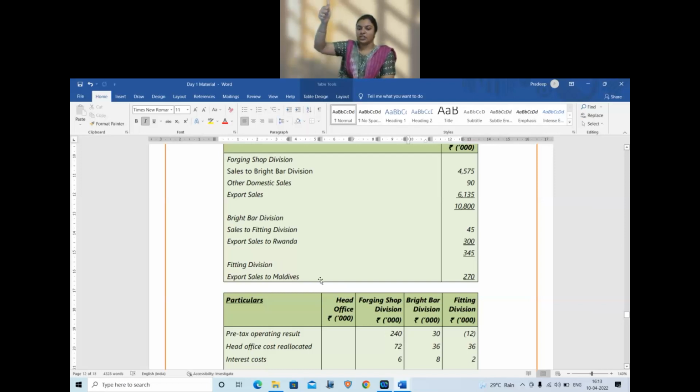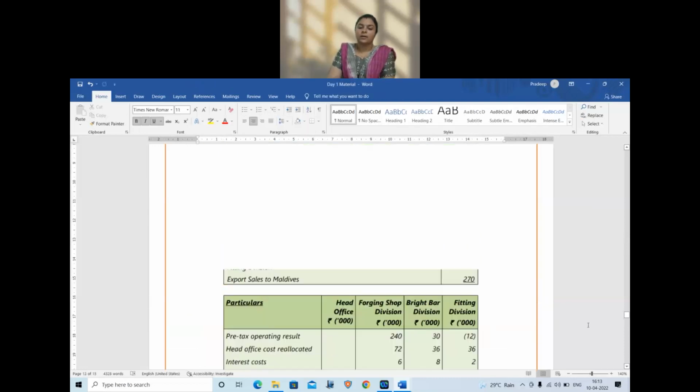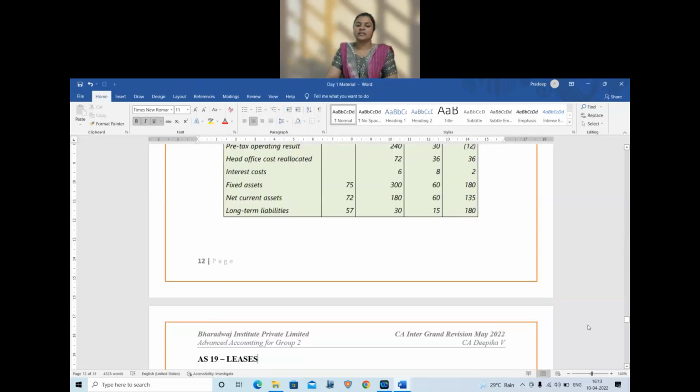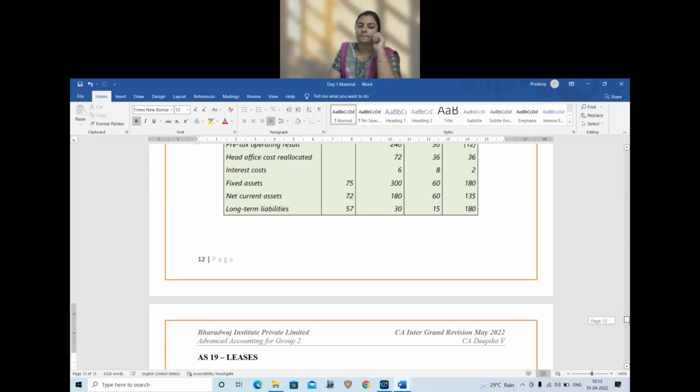We have one forging shop division. Second, we have a bar division. Third, we have a fitting division. And we have some probably common expenses. Now, they have given us the pre-tax operating result, which is nothing but the profit or loss before taxes.